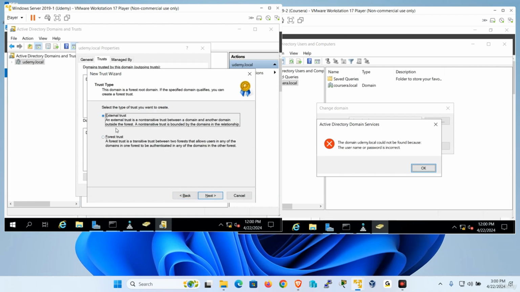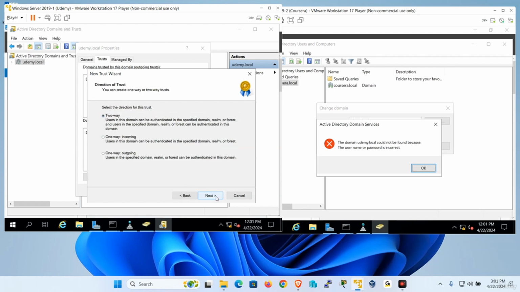It says external or forest. What does that mean? External means from one domain to another, only involves two domains. If I say a forest trust, that means all the domains in my forest will be able to talk to all the domains in the other forest, and that's called a transitive trust. So I want to make a trust between just two domains. In my case, both are actually the same since each forest only has one domain. So I'm going to choose external trust and go next.